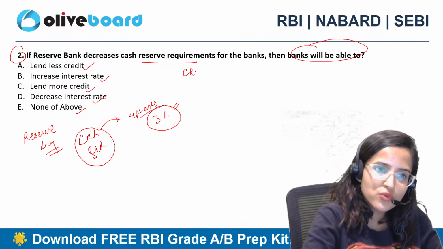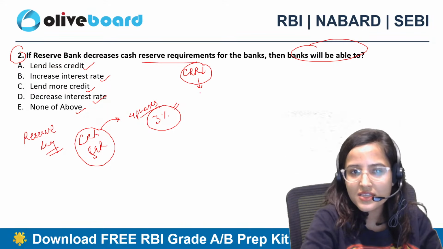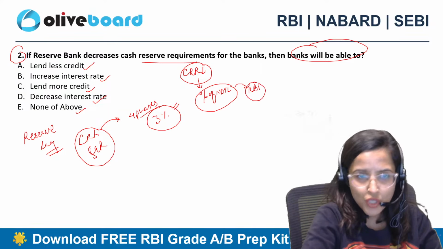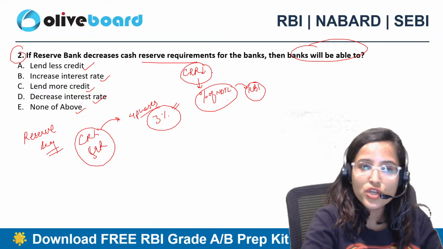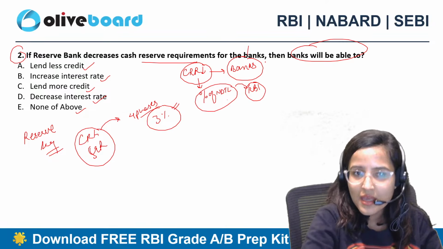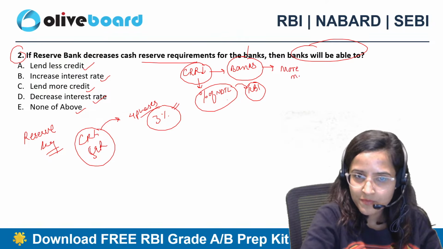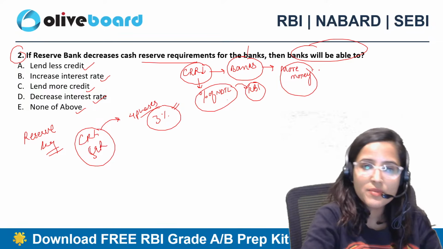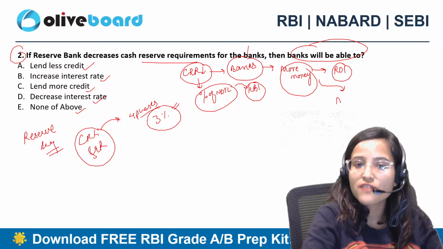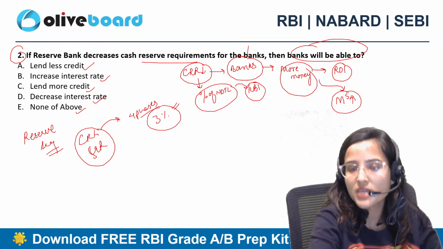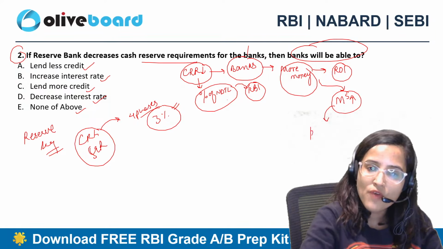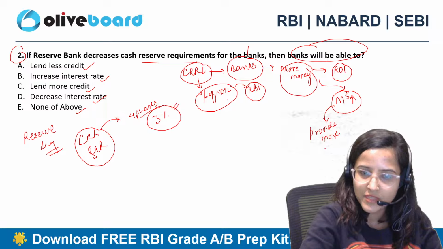So what happens when you reduce CRR? CRR is a percentage of the net demand and time liabilities which you have to keep aside with RBI. You can't use this money for lending. So if you reduce the CRR, the banks will need to keep less money with RBI. That means banks will have more money to lend. They will be able to reduce their rate of interest also and lend more money to the people. If they can lend more money, money supply in the economy can increase, and these banks will be able to provide more credit.